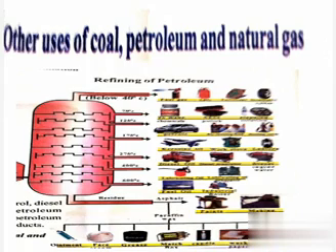Petroleum is now used not only as a fuel, but as a starting material for many substances. It is a complex mixture, separated into various components by fractional distillation. In this figure we can see the various products obtained from petroleum.